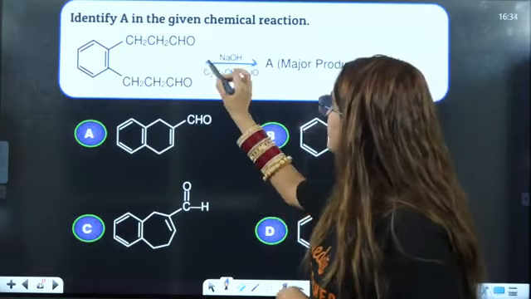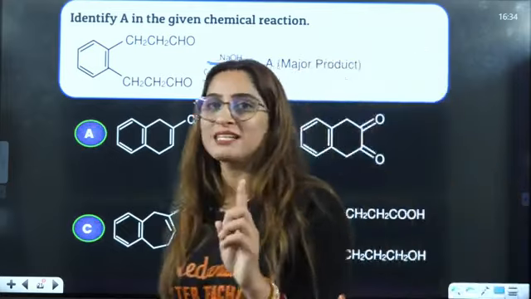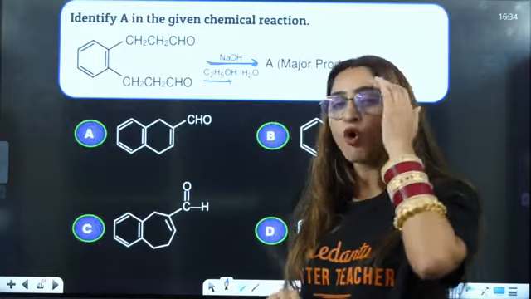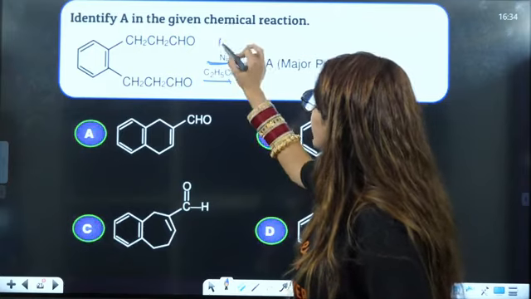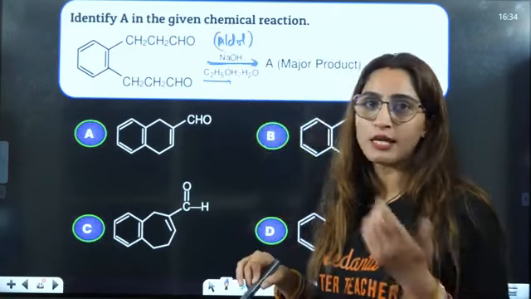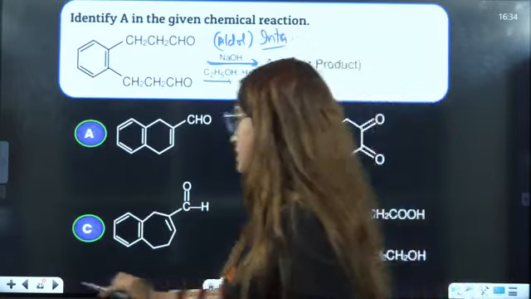So if you see this here, this is NaOH, this is ethanol. Aldol condensation and Cannizzaro condensation are two very, very important topics. All the naming reactions are very important. Dilute, this is nothing but aldol condensation. If you see only one compound having this CHO, that means it is intramolecular aldol condensation.